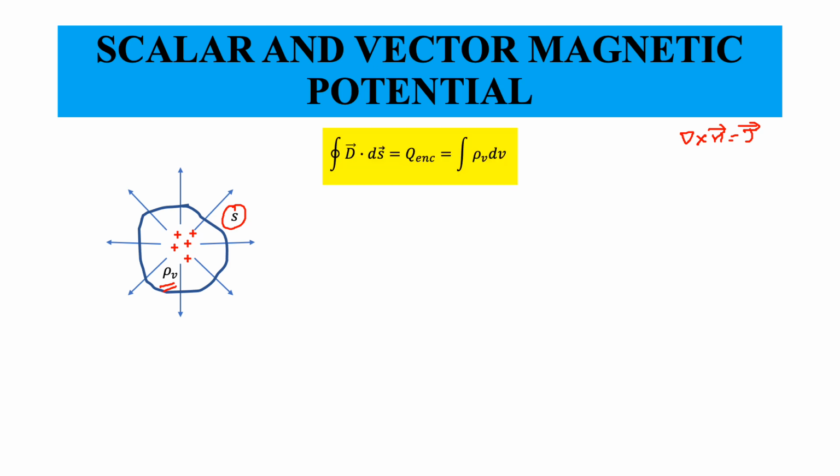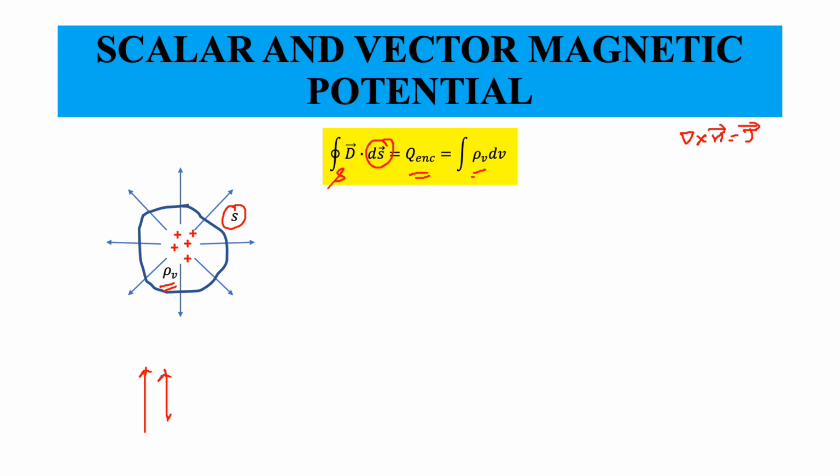Gauss law said that the electric flux density D integrated over a closed surface S was equal to the total charge enclosed, which was the integration of volume charge density.